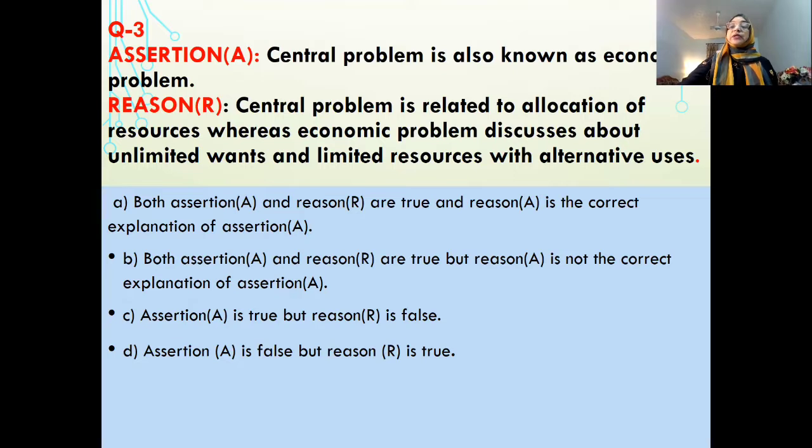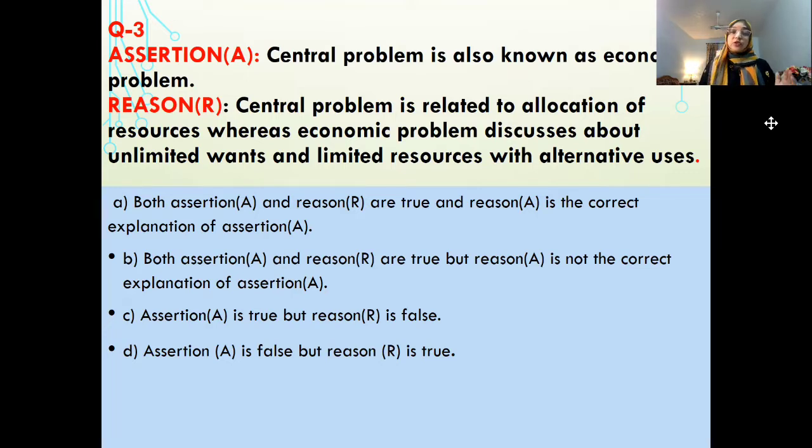In the next question, the assertion is: central problem is also known as economic problem. And the reason is: central problem is related to allocation of resources, whereas economic problem discusses unlimited wants and limited resources with alternative uses. As you know, central problem is related to allocation of resources.